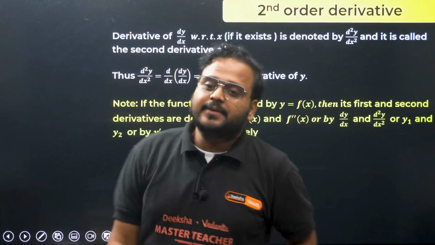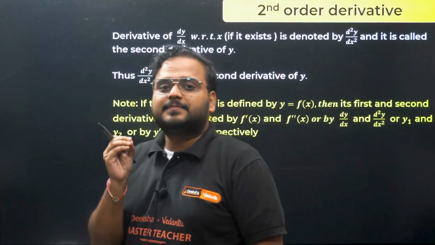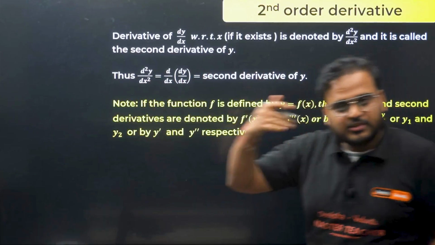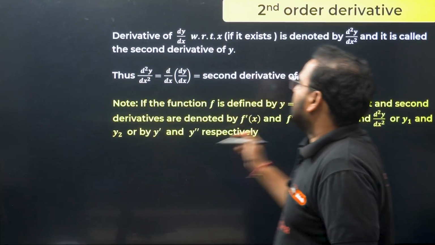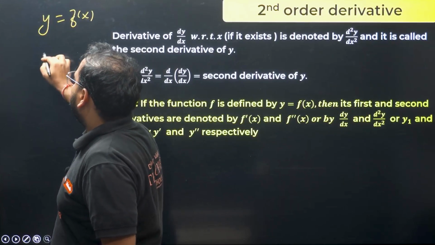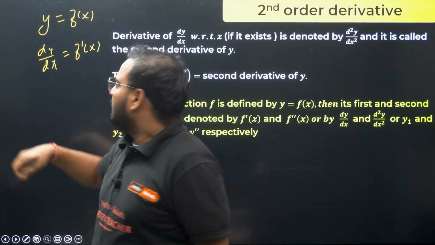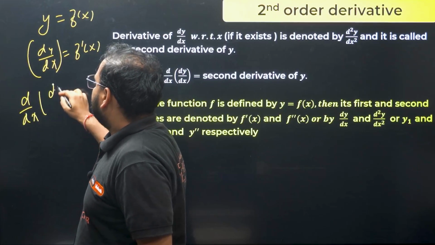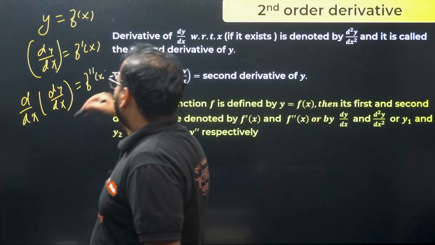Next, and the last concept of the day, will be the second order derivative. The definition is as simple as the name. Basically, you differentiate once, then differentiate the derivative one more time, and you get the second order derivative. Remember, we have a function y equal to f(x). What we call dy by dx is f dash of x. Differentiate this again, d by dx of dy by dx, and we end up with f double dash of x.